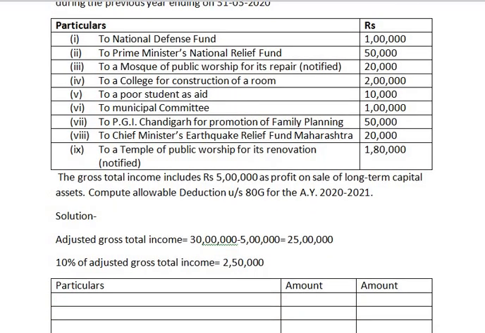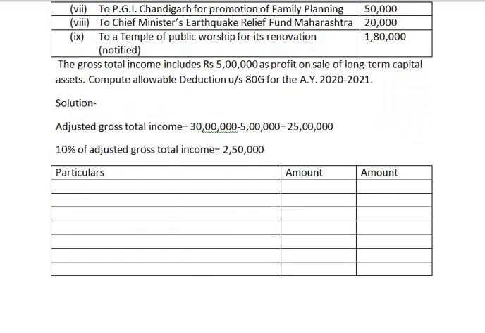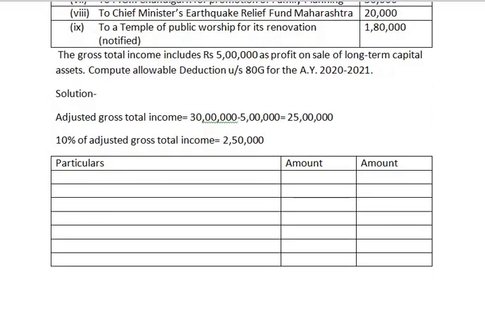Now we have to find out deduction under section 80G. First we have to take no limit donations. So we'll take capital A as no limit donations.